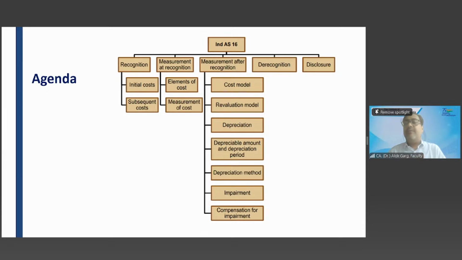So friends, then coming to the recognition. So what is the recognition criteria? And there are 2 kinds of recognition: initial recognition and subsequent recognition. What is meant by initial recognition and what is meant by subsequent recognition?